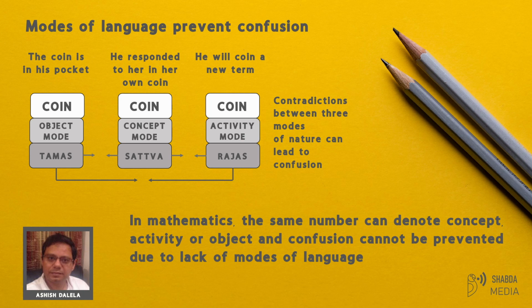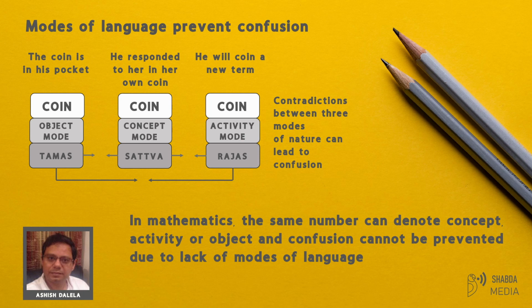For example, you can say that barbers shave those who do not shave themselves. Here the word barber can be used to denote a particular barber or the universal class of people called barbers. These are two modes in language, but in mathematics we don't have these modes. So if we ask, does the barber shave himself? According to the concept mode or the mode of sattva guna, the barber must shave himself. And according to the object mode or the mode of tamaguna, the barber must not shave himself.